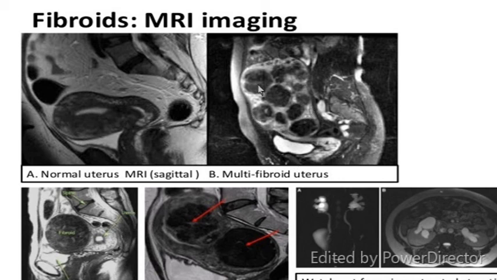Appreciate these MRI images. See how many cystic changes have occurred. These are the cystic degenerations which have occurred in the fibroid, and this is again a fibroid, which shows degeneration. This shows the urinary tract where they have done a KUB of this region, showing dilated ureters and a dilated pelvic region of the kidney. That is the fibroid impinging on the ureter, especially a broad ligament one, causing back pressure on the ureter and therefore kidney changes.